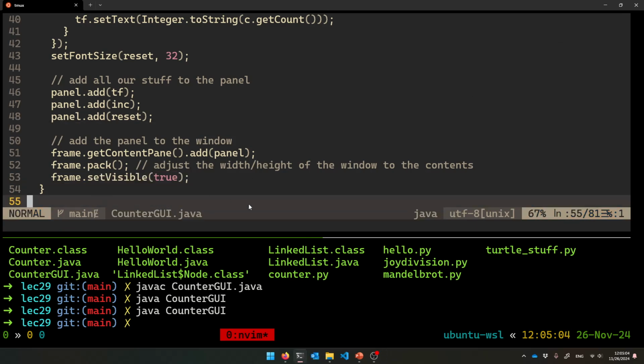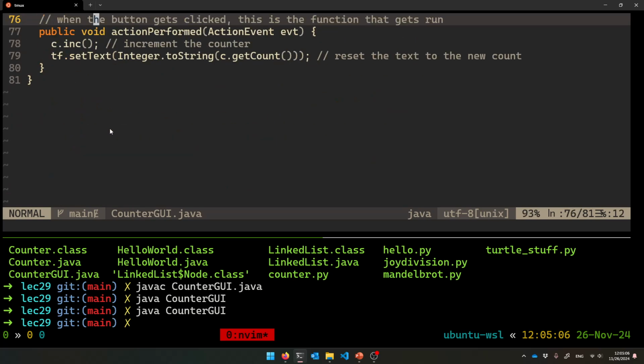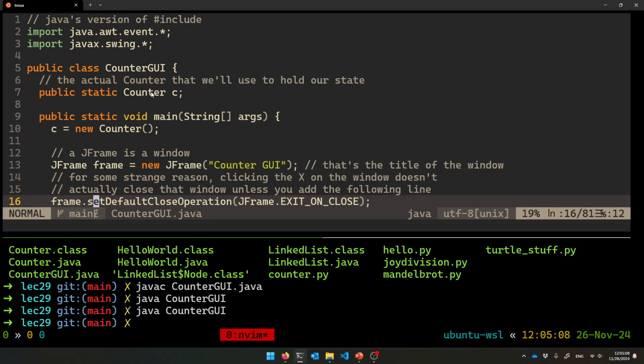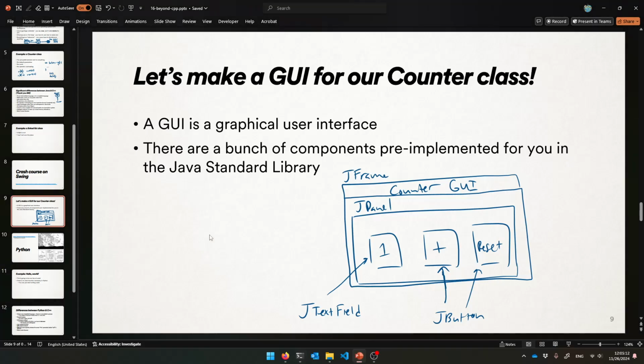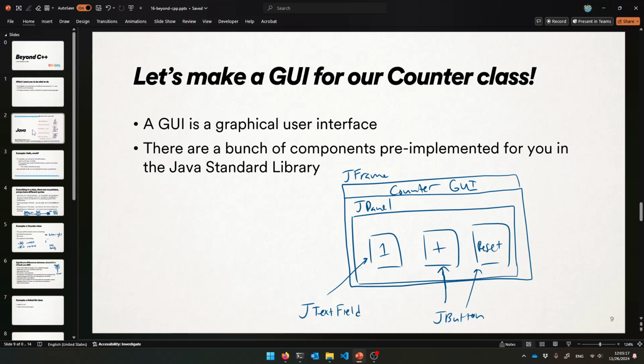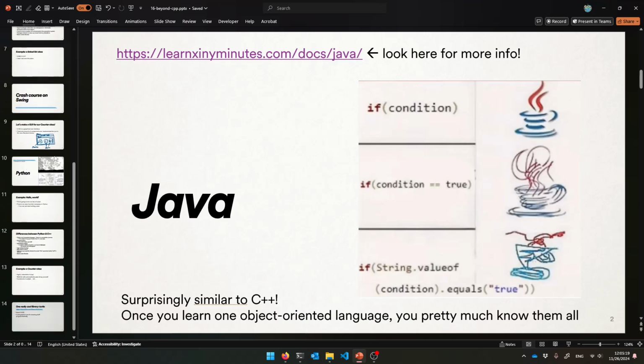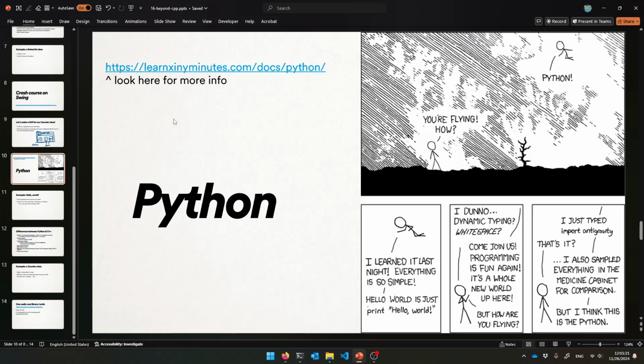So I'd be happy to explain this more in office hours. Please yell at me. But that's, I think, all that we have time for today. But it's a really cool example, and you can see how powerful just the default libraries in Java are as well. So yeah, that's your crash course in Java for the day. Let's next talk about Python when we have a little bit more time.